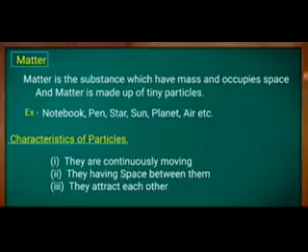Okay, so now, what are the characteristics of matter? First, particles of matter are continuously moving. Second, particles of matter have a space between them. Third, they attract each other. Now let's talk about these characteristics in the next slides.